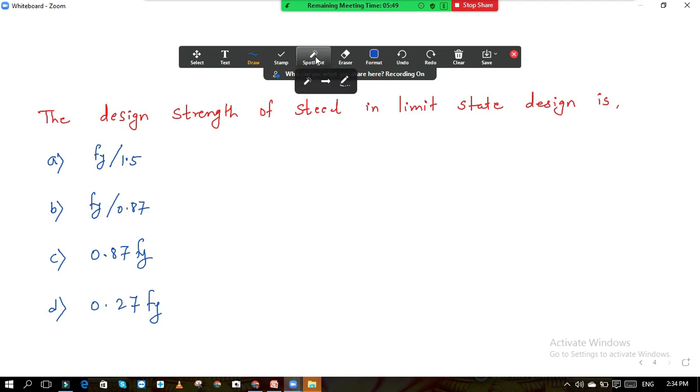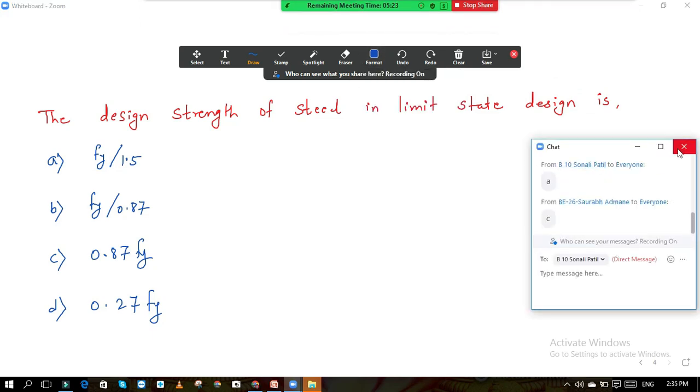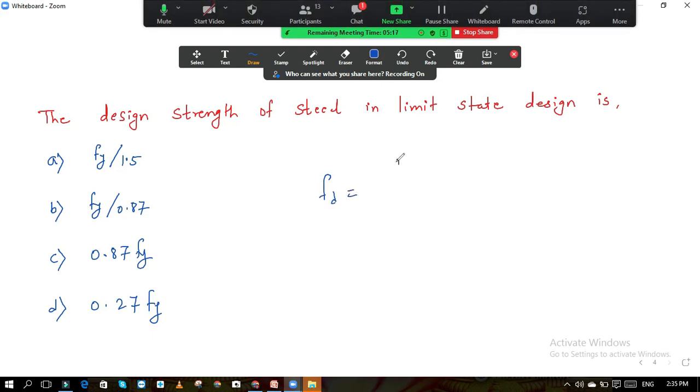So let me know the answer. The design strength of steel in limit state design. What is the design strength of steel? It is option C, correct. Fd is the design strength of steel. It is Fy divided by gamma m, where gamma m is the partial safety factor.